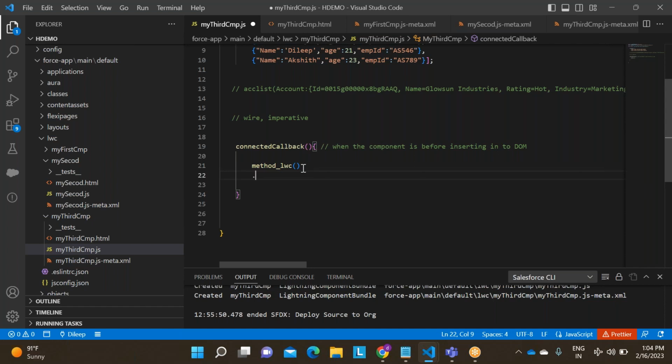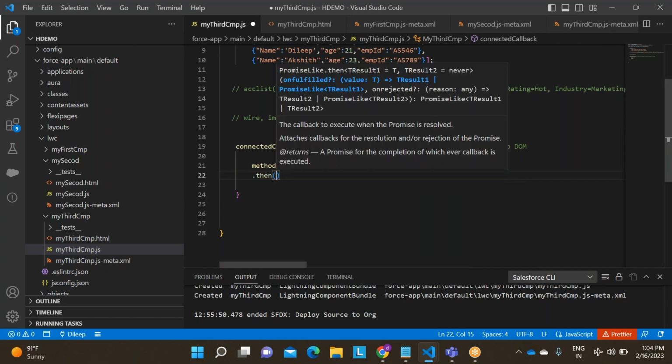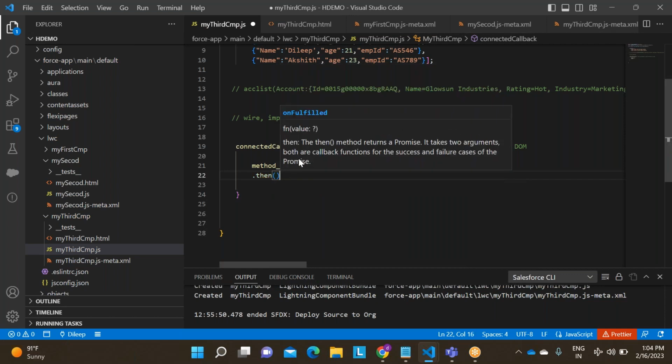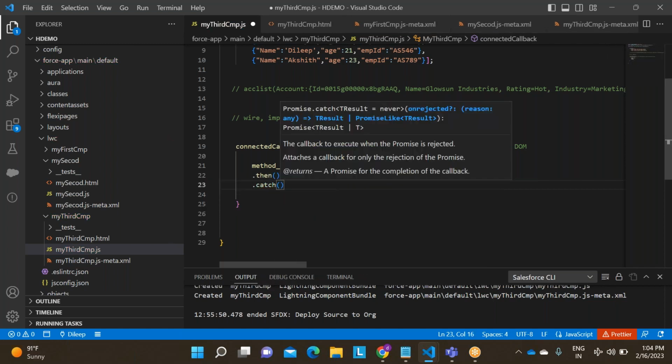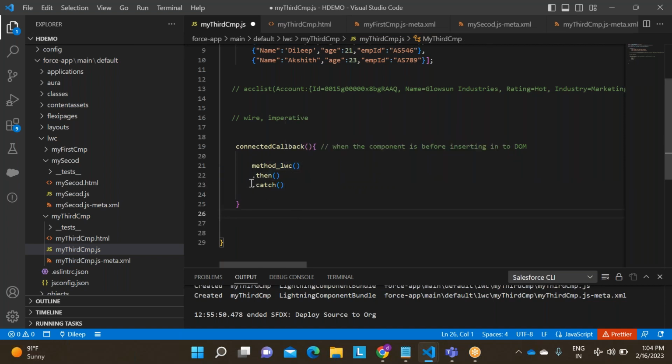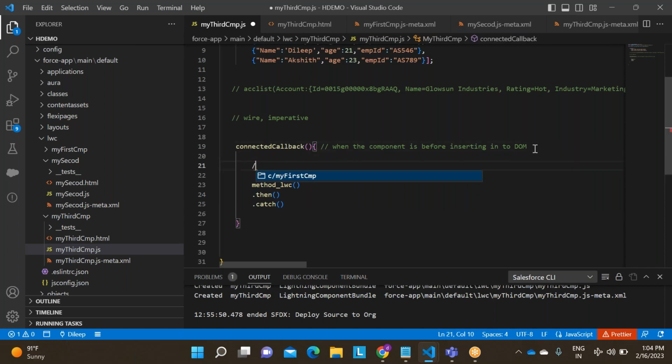Dot then, and second one is dot catch. Dot then, dot catch. What we call these dot then and dot catch, these two are promises. As of now today, please remember the names. Don't go in depth, I will tell you in further sessions. So what is the general meaning of promise? There will be only two cases, right? The promise will be fulfilled or the promise will fail. Whether the promise will be fulfilled or failed.